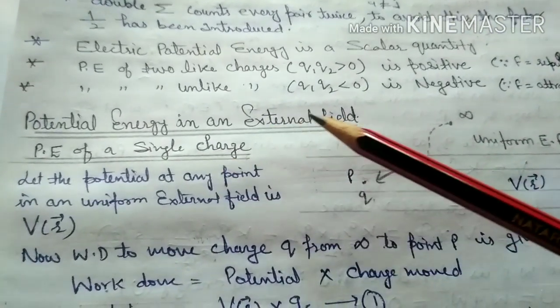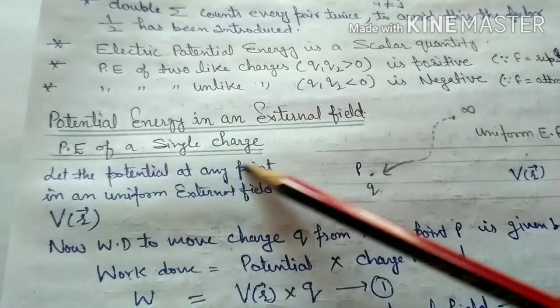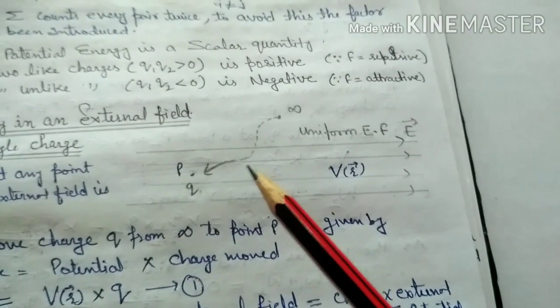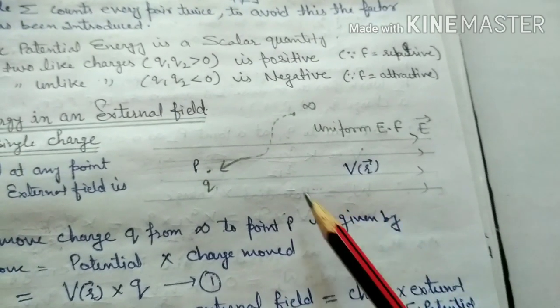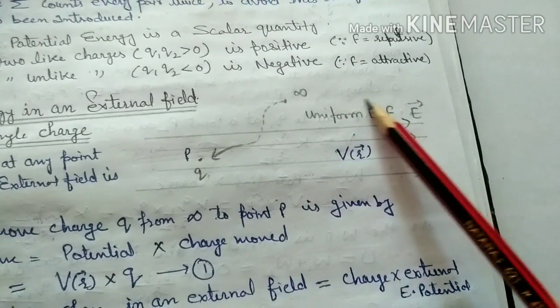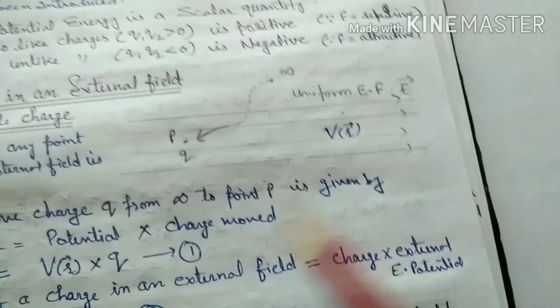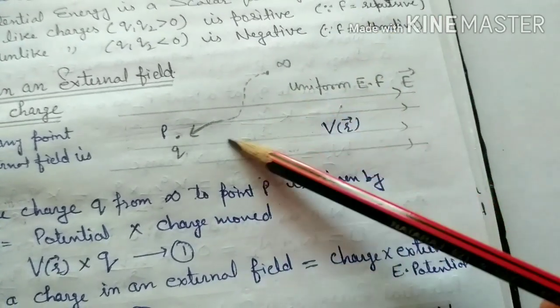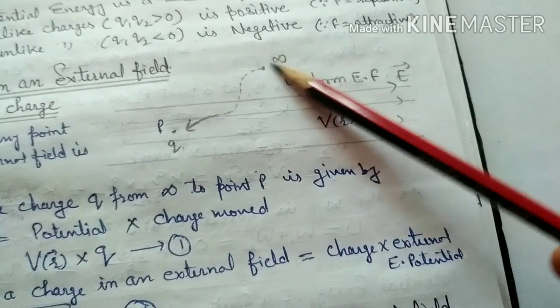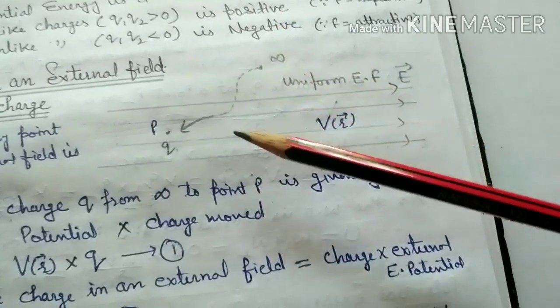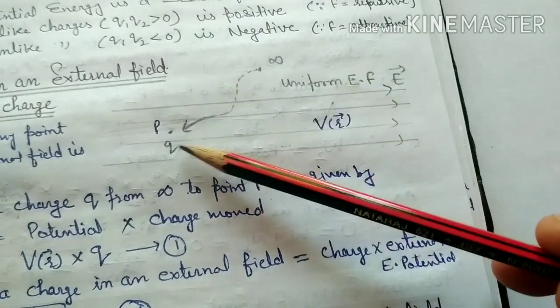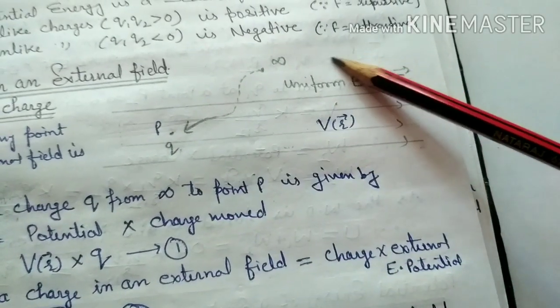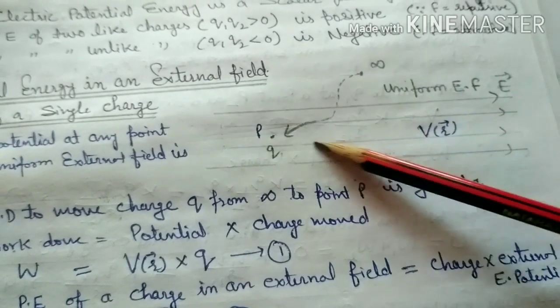Now we have to understand with the help of a diagram. Now let us work on our topic. The topic is potential energy in an external field. The first topic is potential energy of a single charge. For that, first of all, we have to understand the diagram. Let us suppose the straight line represents the direction of an external field, maybe uniform or non-uniform. Now there is one charge q that is at infinity. This external field is produced by a source charge. Now to move a charge from infinity to a given point, let us suppose P be the point that lies in that external field.